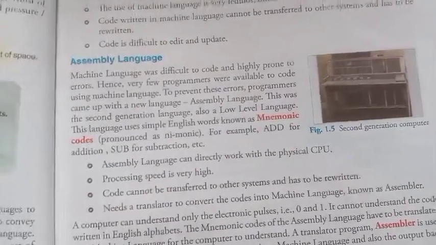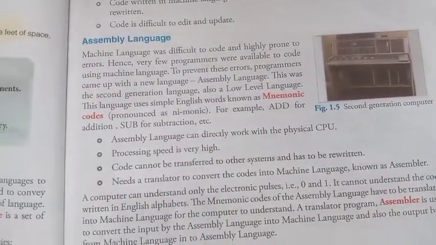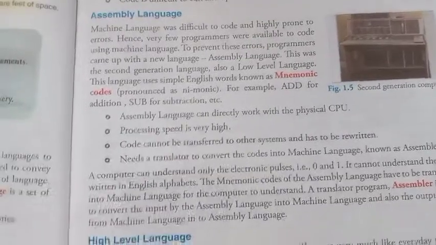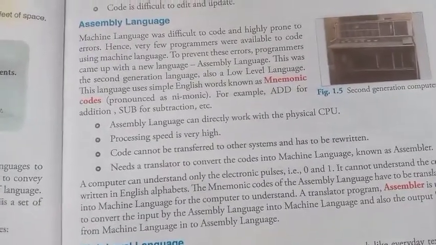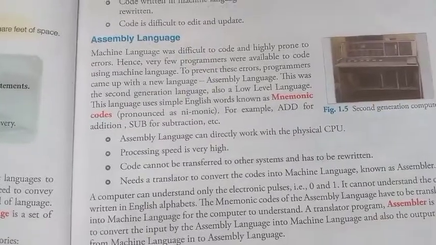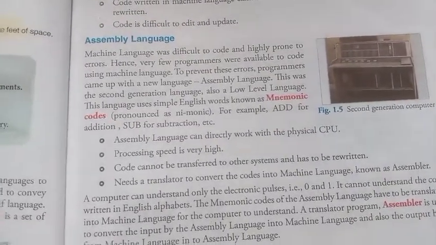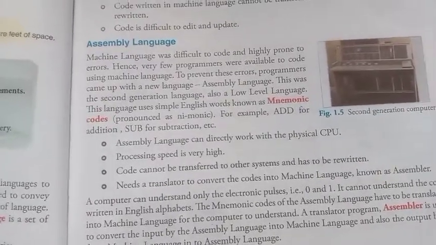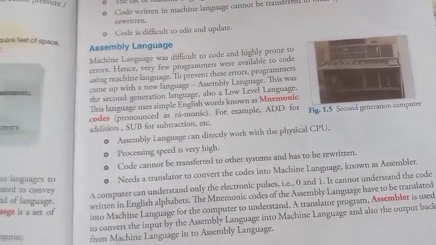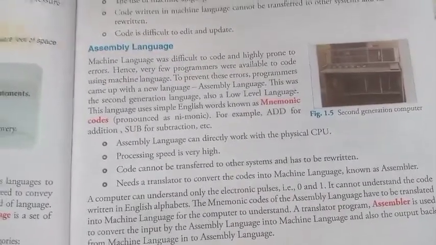Assembly language can directly work with the physical CPU. Processing speed is very high, higher than machine language. Code cannot be transferred to other systems, the same scenario as in machine language. It needs a translator to convert the code into machine language, known as an assembler.